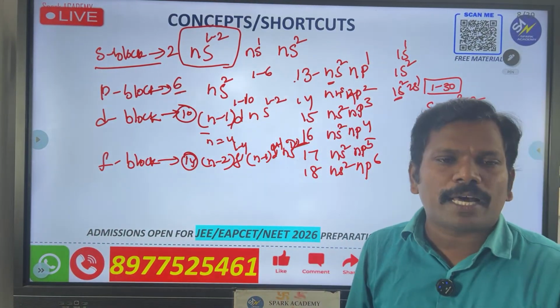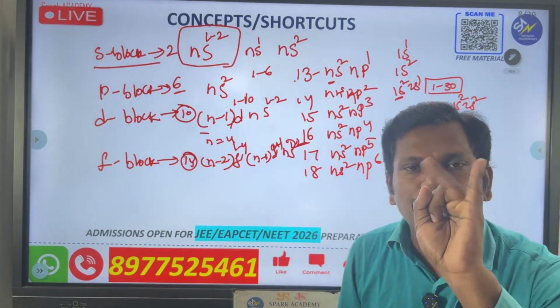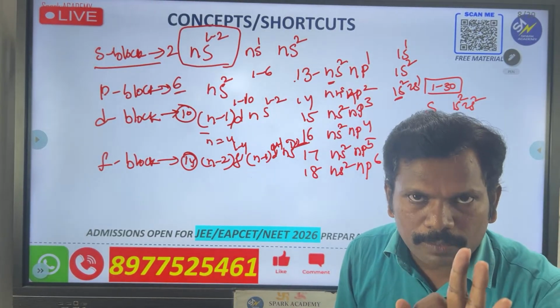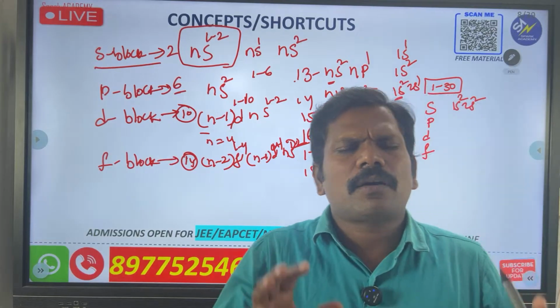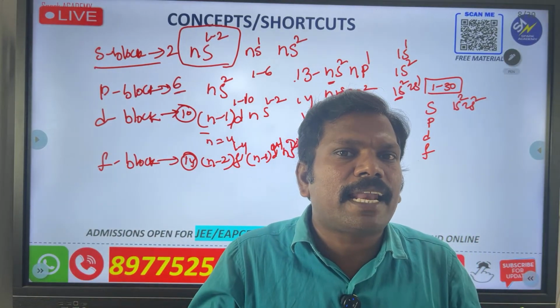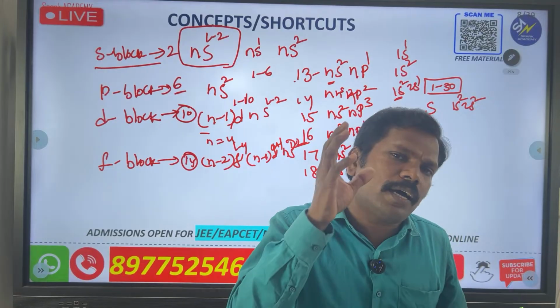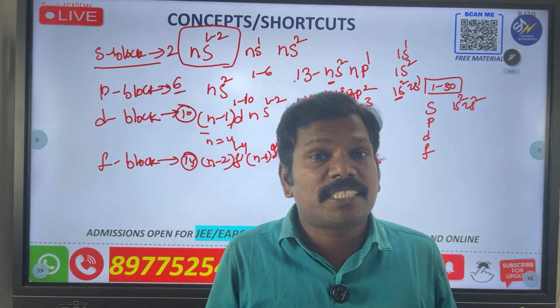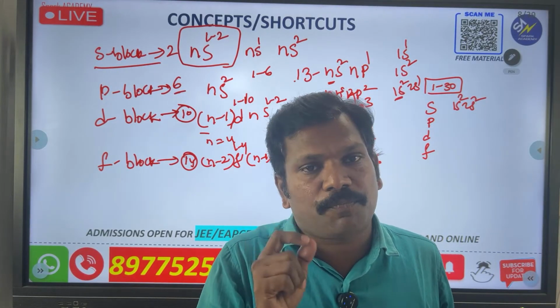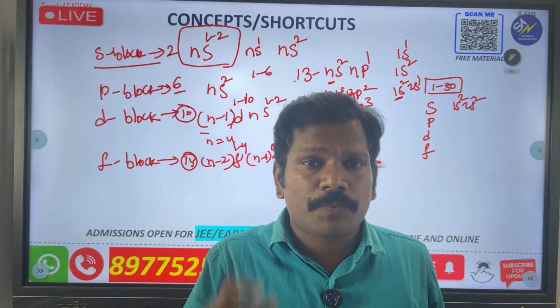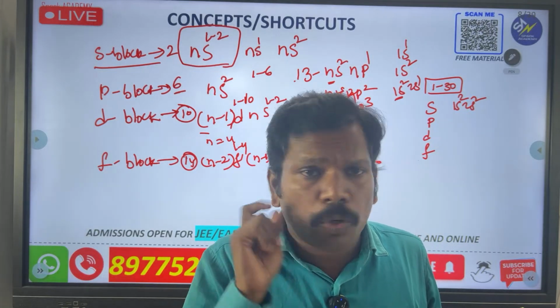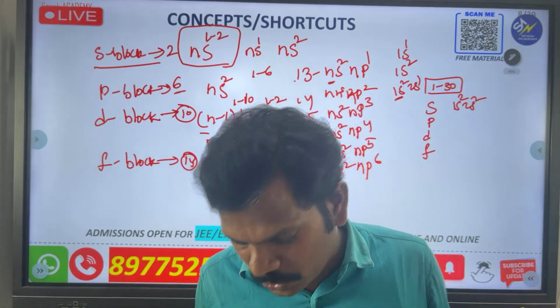That means we have to learn the s block, p block, d block, and f block. Everybody should learn the general electron configuration of all these blocks, because this is very important for you. All of you listening to my class, please note down the general electron configuration.